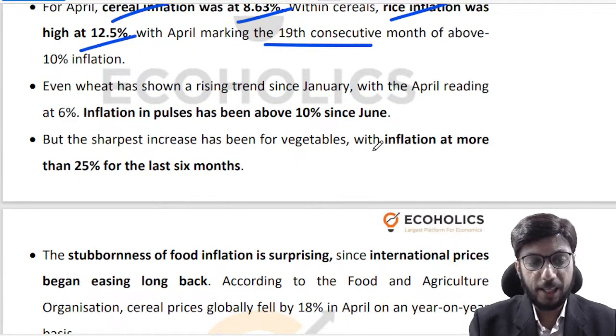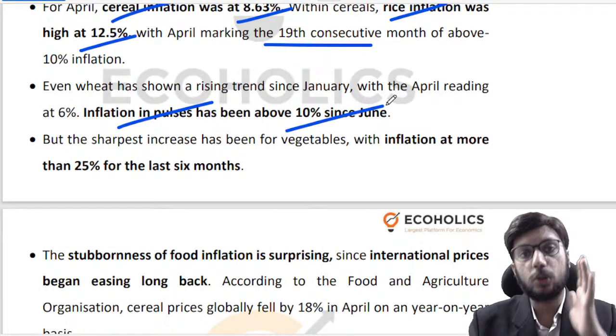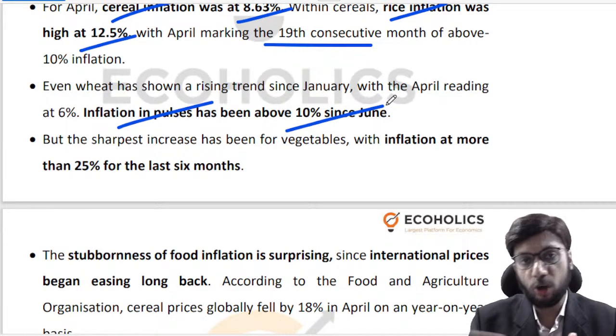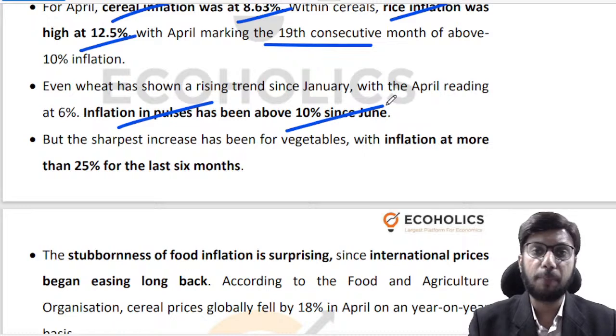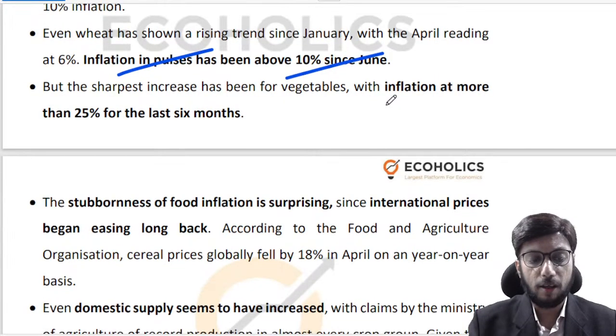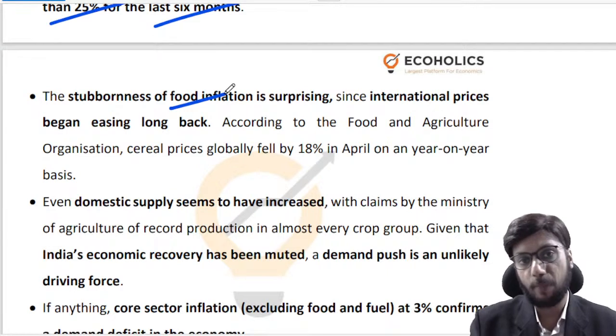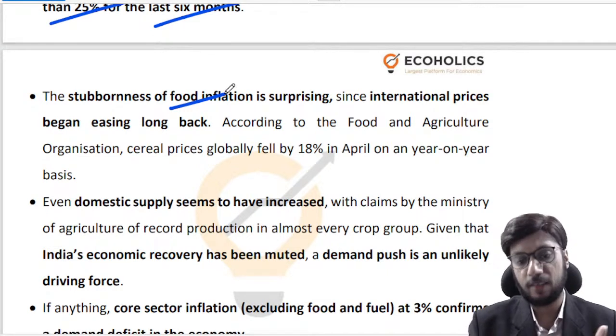Now look at what is happening in pulses. Inflation in pulses has been 8% to about 10% since June. So it's almost 10 months, 11 months that you are seeing pulses inflation above 10%, right? Look at fruits and vegetables. It's been more than 25% for the last 6 months. So there is a lot of stubbornness in food inflation, is what I have proven to you through this data point that has been provided by Himanshu in this article, right?